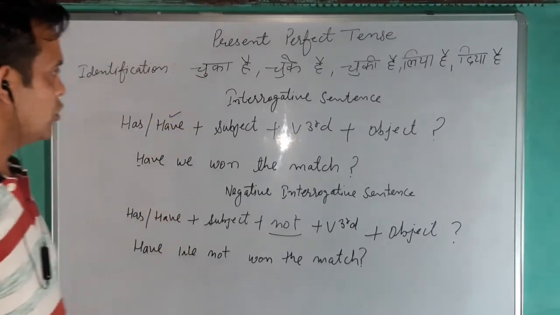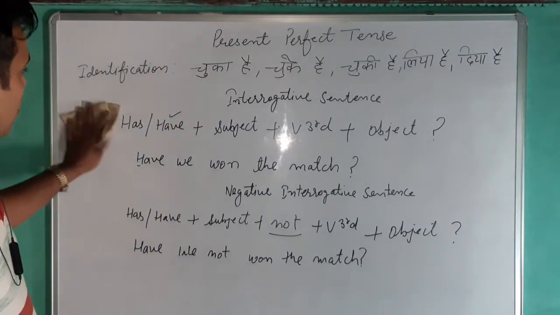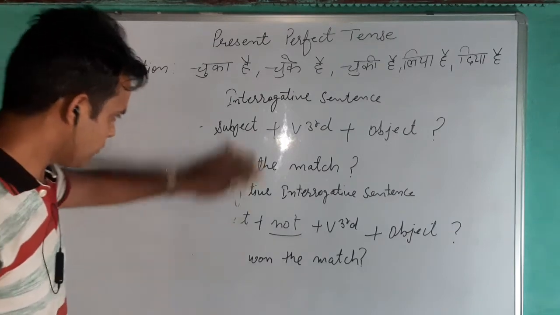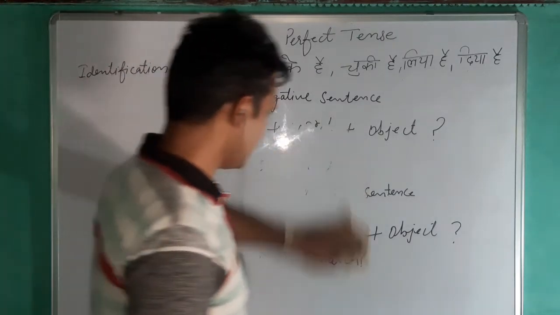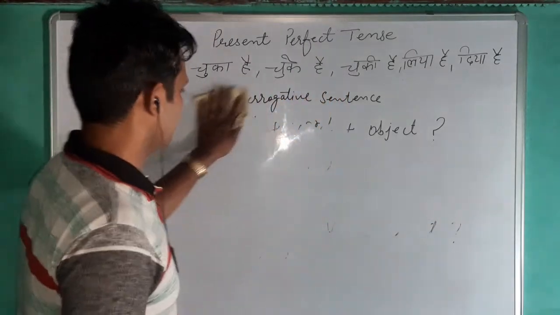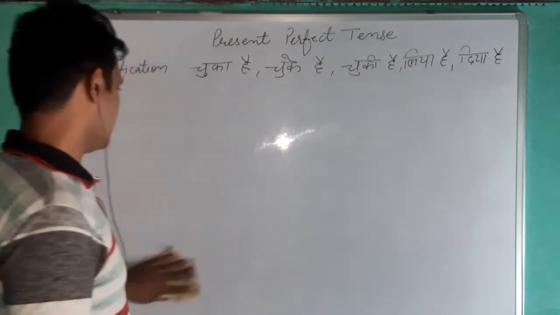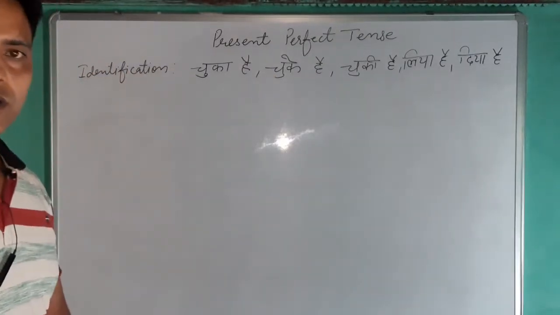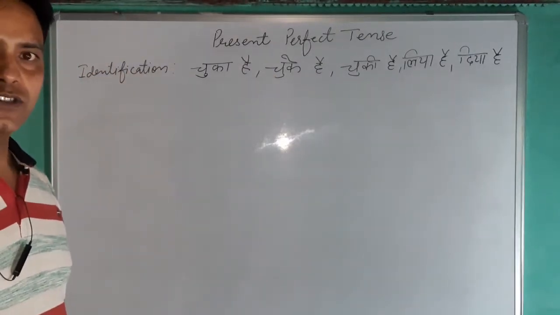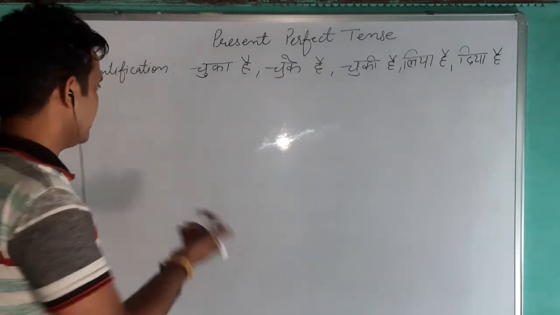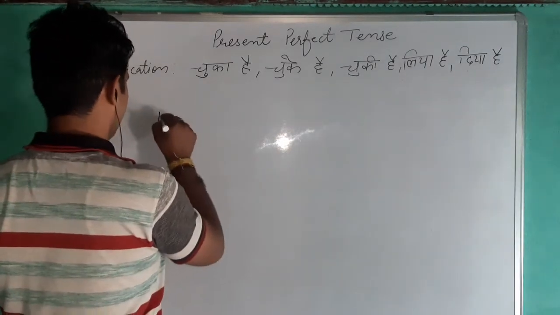Now I can write some more examples with adverbials, because we have talked about adverbials also. You can change this sentence, हमने मैच जीत लिया है, into the adverbial: we have just won the match. हमने अभी अभी मैच जीत लिया है.